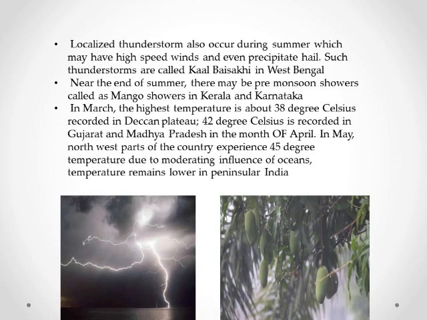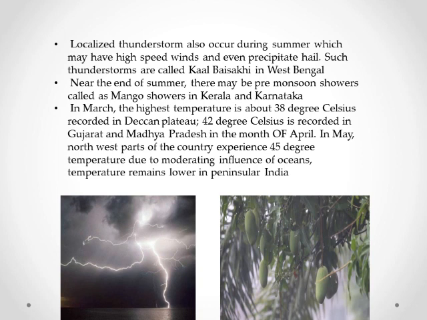The localized thunderstorms which occur during the summer season have very high speed and even precipitate hail. Such thunderstorms are called Kal Baisakhi in West Bengal. Near the end of summer there may be pre-monsoon showers, which are also called mango showers in Kerala and Karnataka because they are very helpful in the early ripening of the mango fruit.